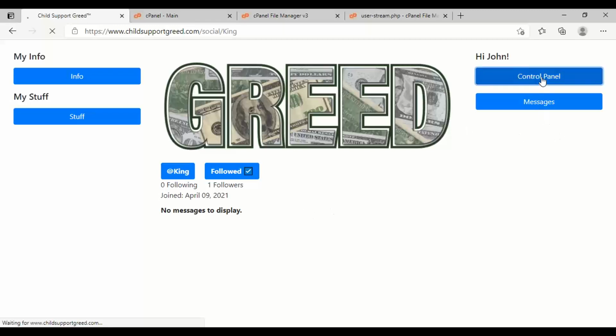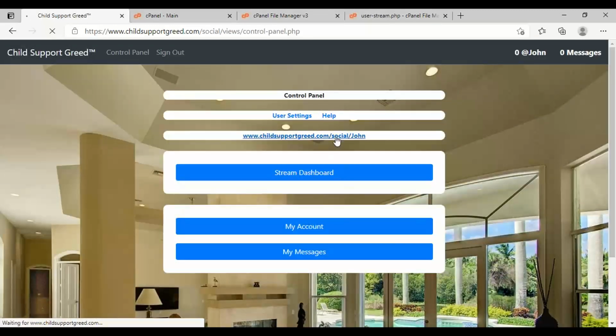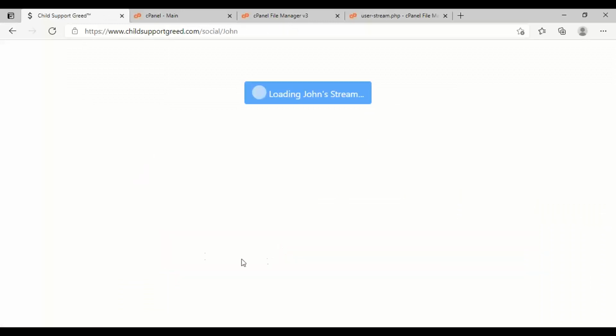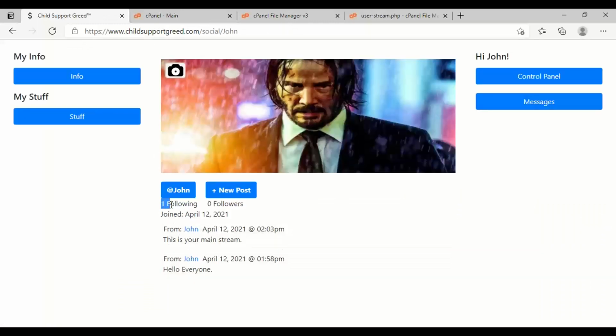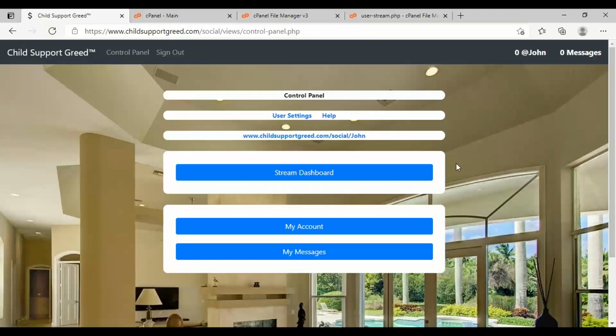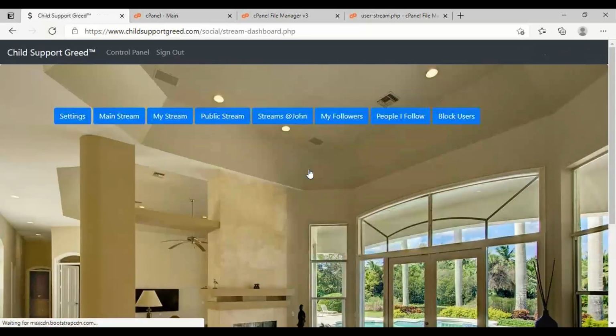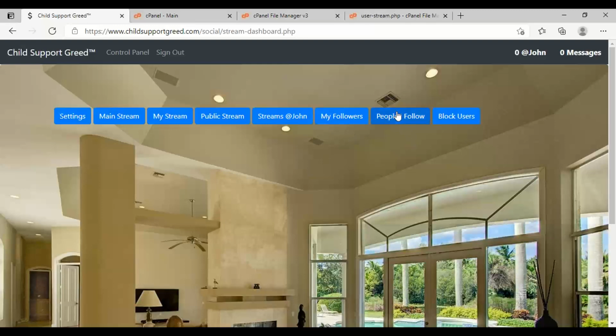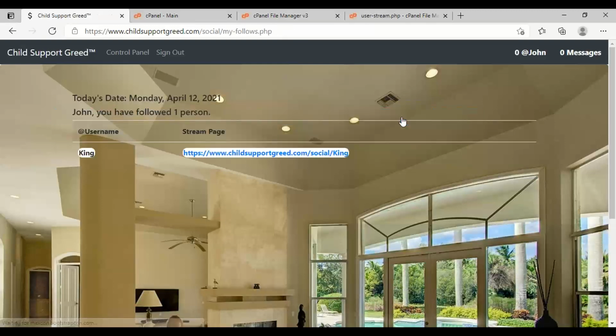All right, so let me go back to the control panel. Go back to John's page. Now you see it says 1 following and 0 followers. The one who John is following is King. Let's go to the control panel. Go to Stream Dashboard. Let's click on People I Follow and see if that's working. So yeah, that is working. John, you follow one person, and that person who you following is King. That's why you see it's /King at the end.